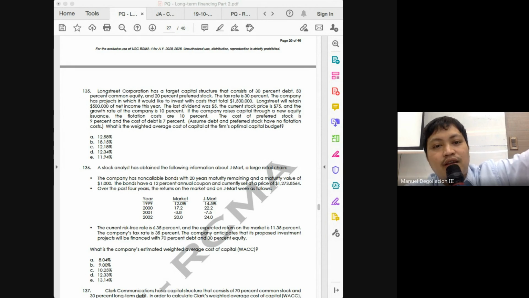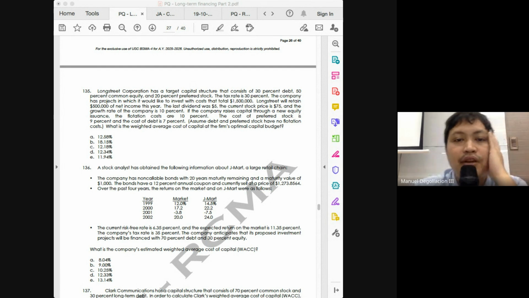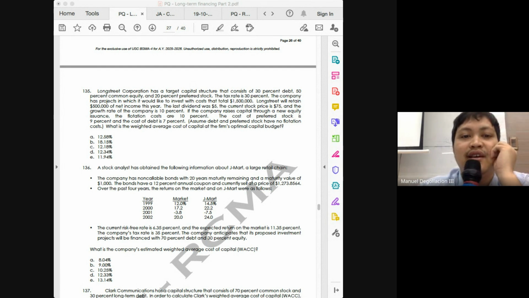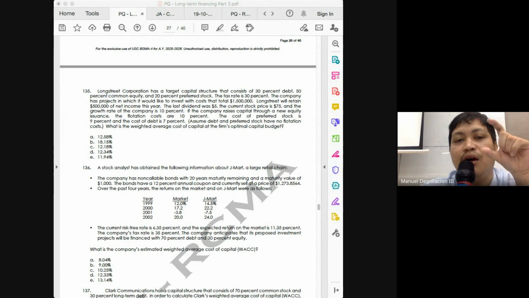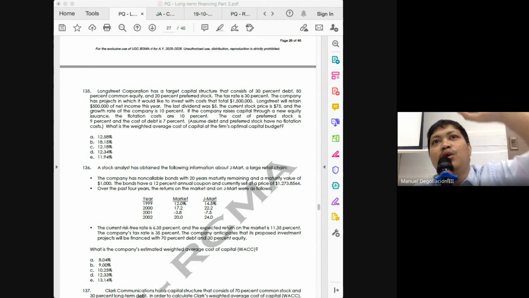How much? That's 33.33%. And then for your new equity, how much will be financed by new equity, class? It is 250. So 250 divided by 1.5. That would be 16.67%. So that would be our weight for our cost of new equity. Take note how we will have 4 weights already.